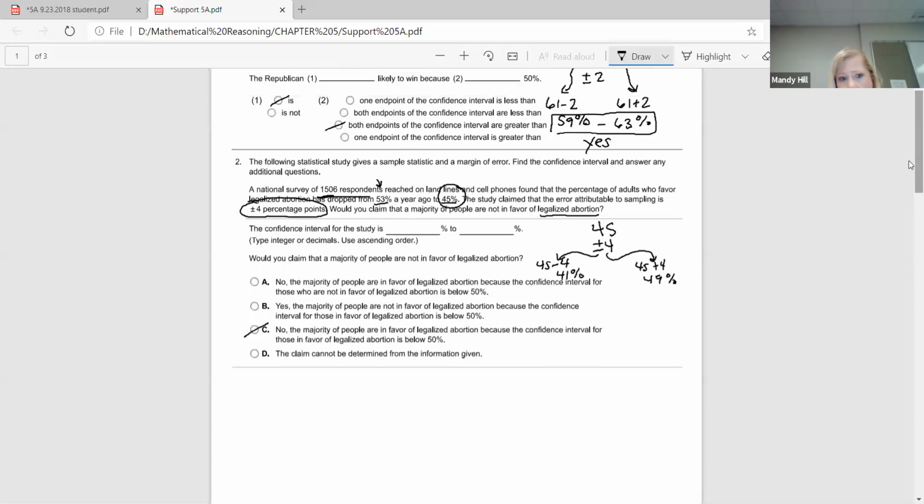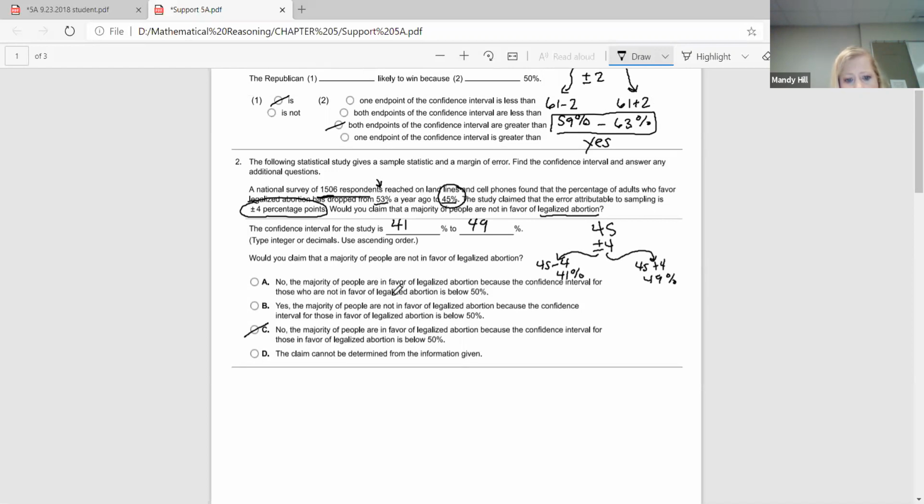I think that I have made a mistake, because let me read these options again. So no, the majority of people are in favor of legalized abortion because the confidence interval for those who are, well, we figured this part out, is between 41 and 49. And then it says, because the confidence interval for those who are in favor of legalized abortion is below 50%.